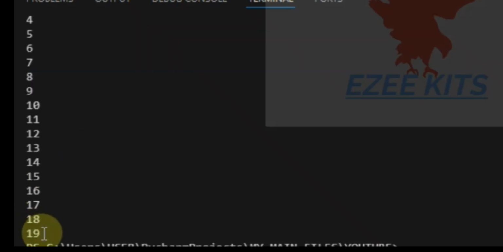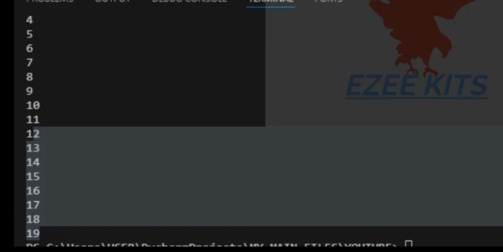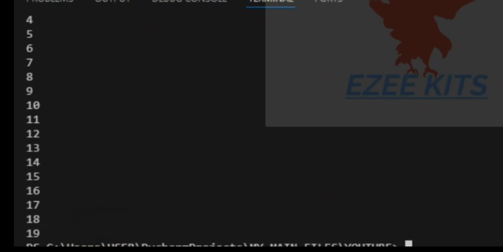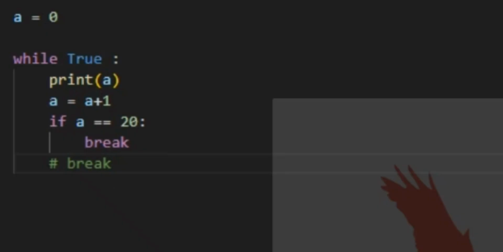As you can see, the script ran. And why did 20 get printed out? Because the increment was done before the print was printed out.